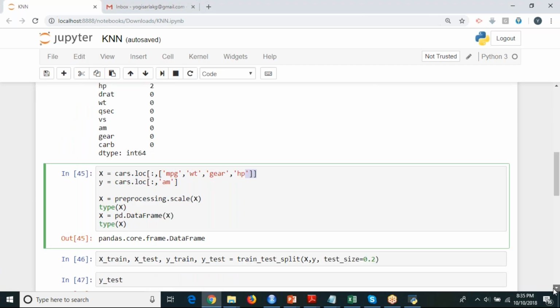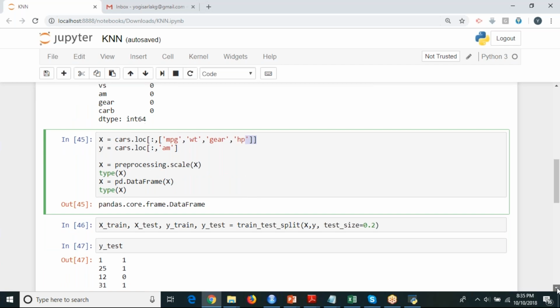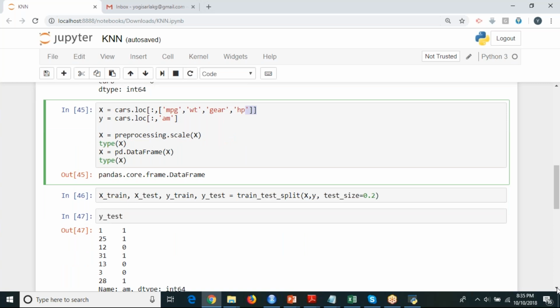I'm going to scroll down. Yogesh, in pre-processing, I'm getting an error here.